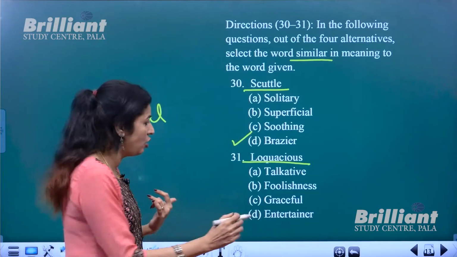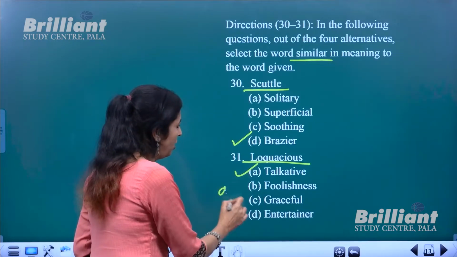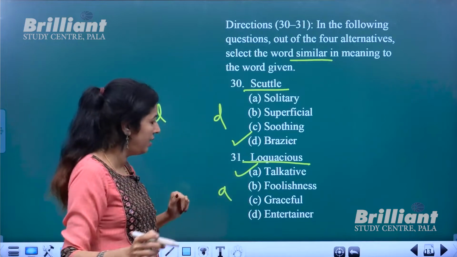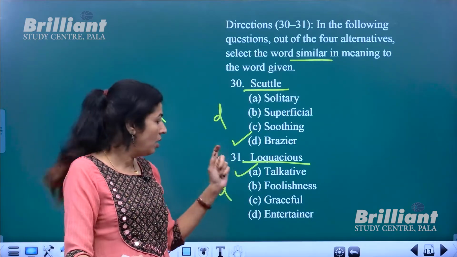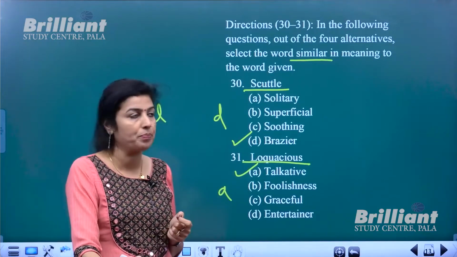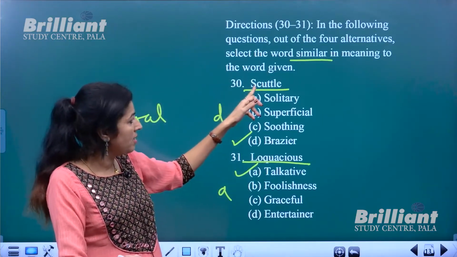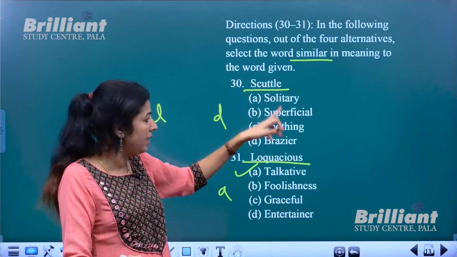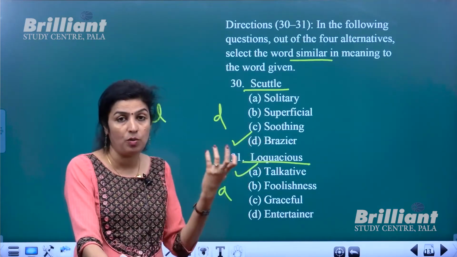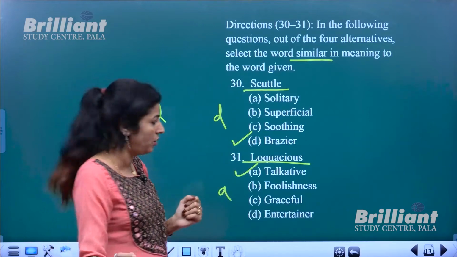So a talkative person is called a loquacious person. So it is option number D for this and option number A. Remember, this has got nothing to do with these elements. Instead, you need to know the meaning of the word, without which you will not be able to find out the synonym for the word. Okay.